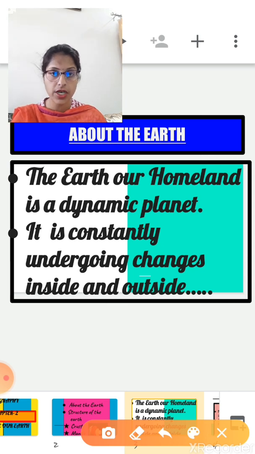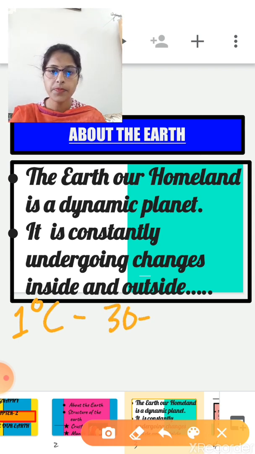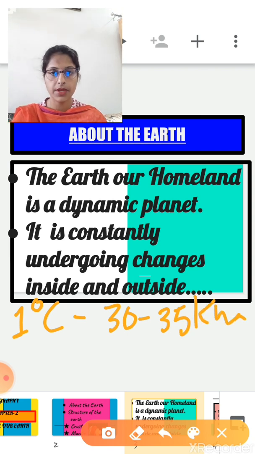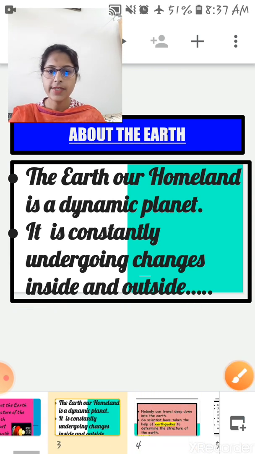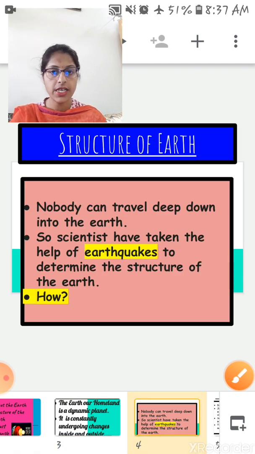Basically, temperature increases at the rate of 1 degree Celsius for every 30 to 35 kilometer of depth, right? So that's why nobody can travel deep inside the earth. As I said, temperatures are very high.